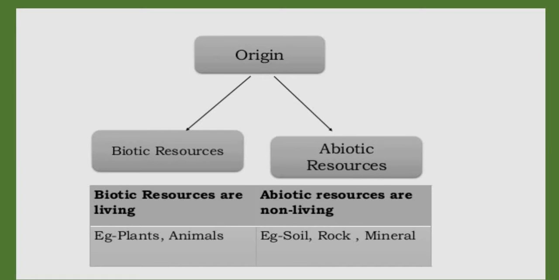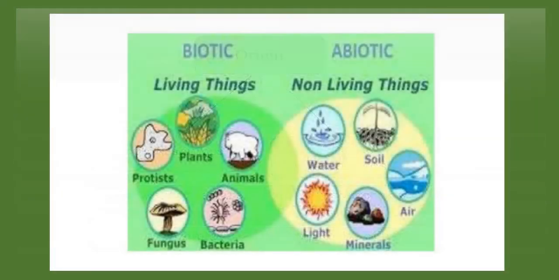On the basis of origin: biotic resources and abiotic resources. Biotic resources are living beings. Example, plants and animals. Abiotic resources are non-living things. Example, soil, rocks, minerals. From the figure, it can be easily understood that plants, animals, fungi, bacteria and protists are all living things. Non-living things are water, soil, light, minerals and air.